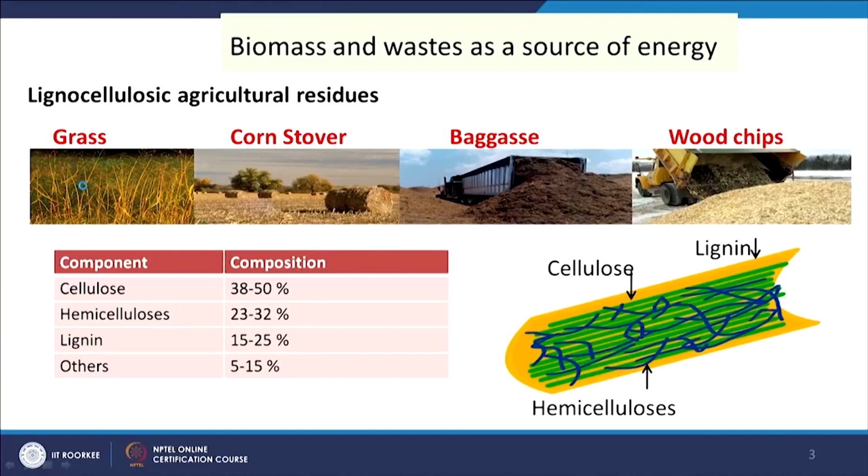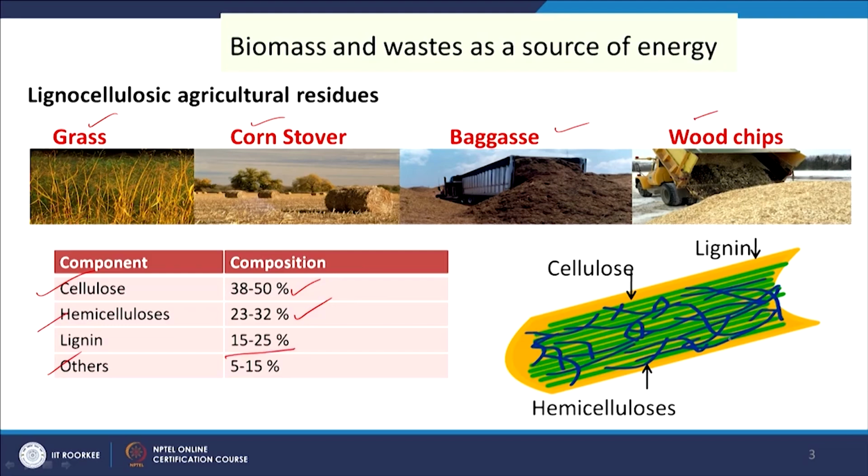We see here this slide shows some biomass residues: grass, corn stover, bagasse and wood chips. These are agricultural wastes, which contain cellulose, hemicellulose, lignin and others. A good amount of cellulose and hemicellulose is available, and lignin also in significant amount.